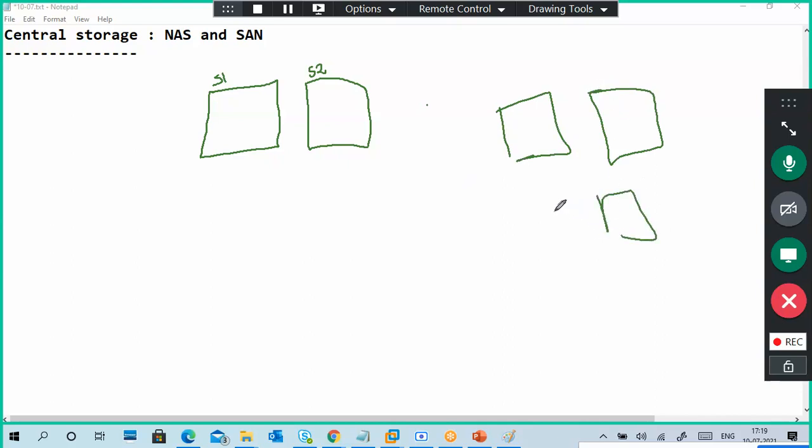I have a lot of clients. Clients are connecting to either server 1 or server 2. What I'm doing is I put the data centrally. This is also in the network, either NAS or SAN. So first concentrate on central storage. Whether it is SAN or NAS, we'll see that later.